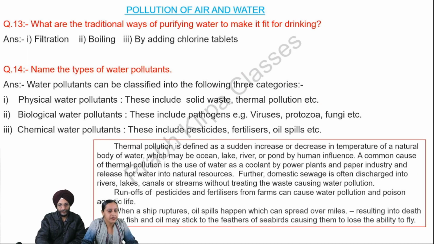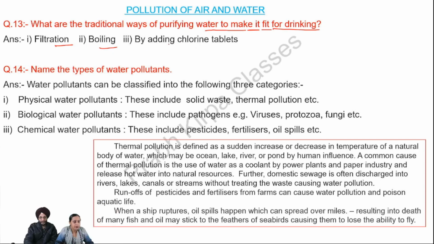Next, what are the traditional ways of purifying water to make it fit for drinking? Answer, filtration. Number two, boiling. Number three, by adding chlorine tablets. 14. Name the types of water pollutants.